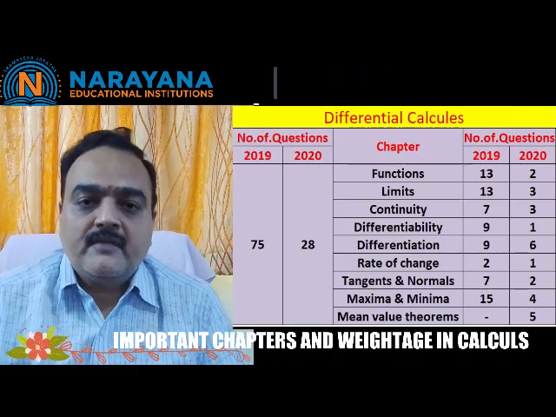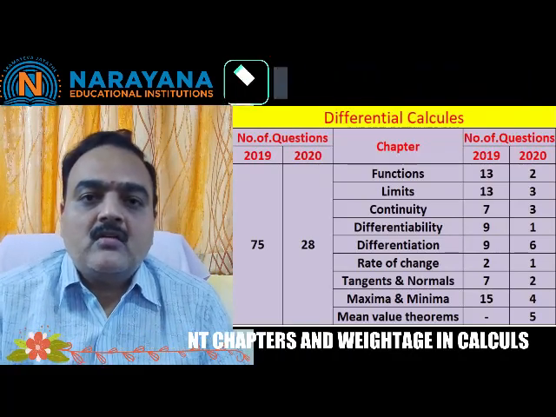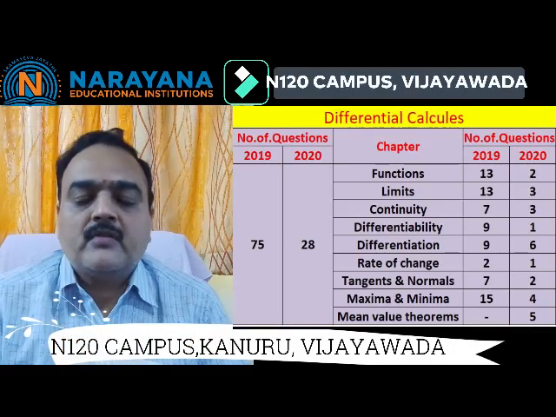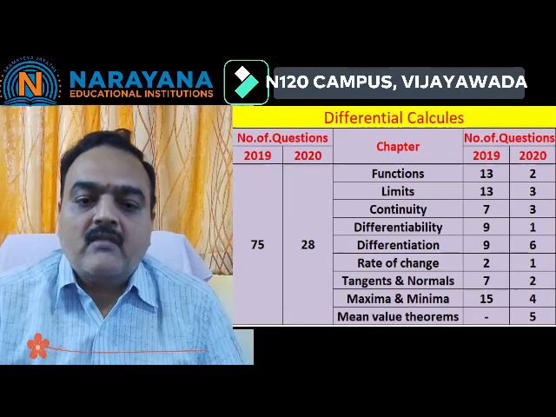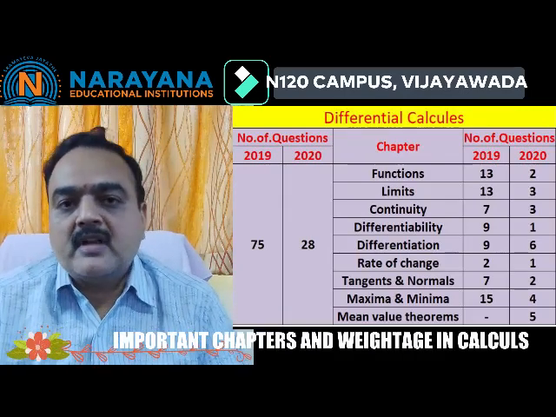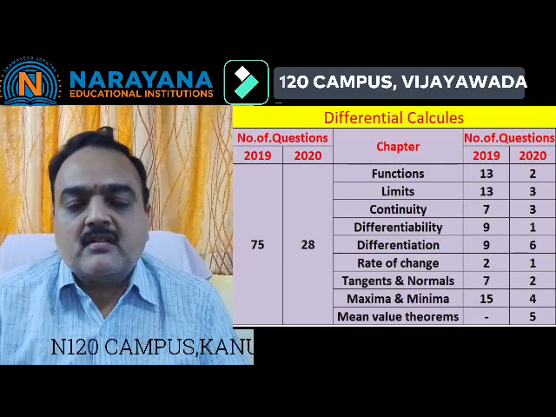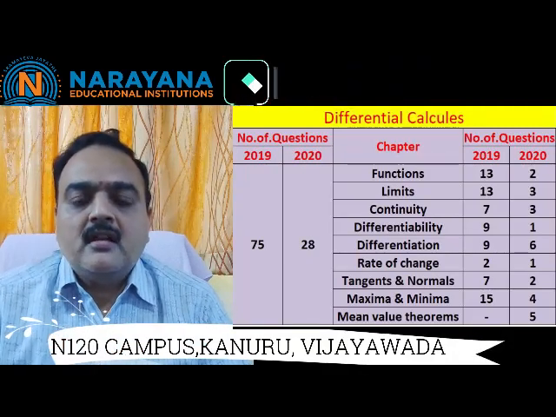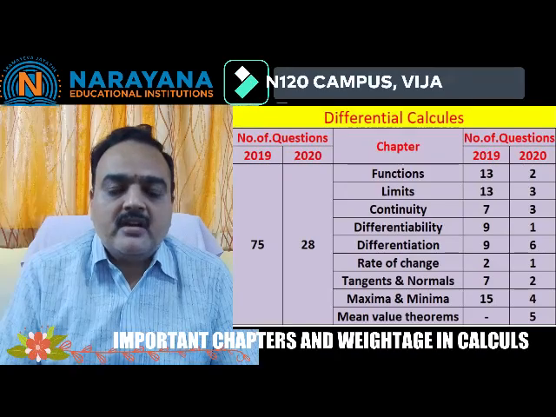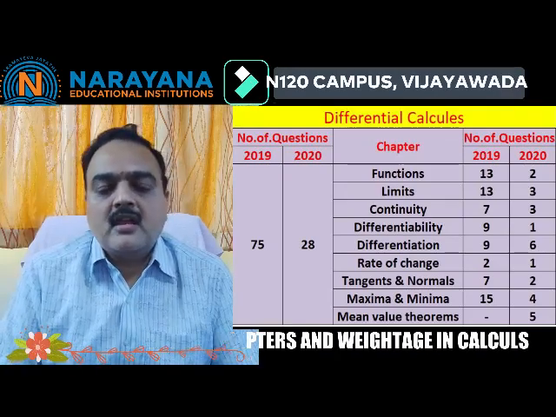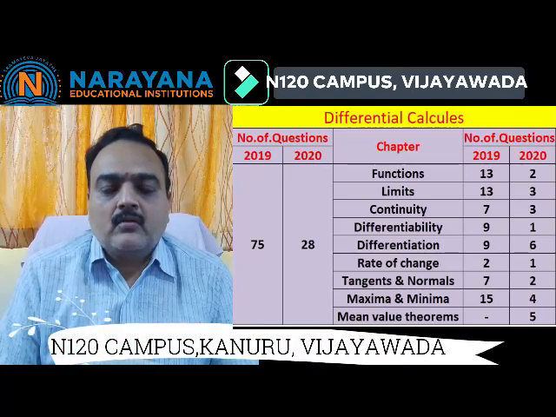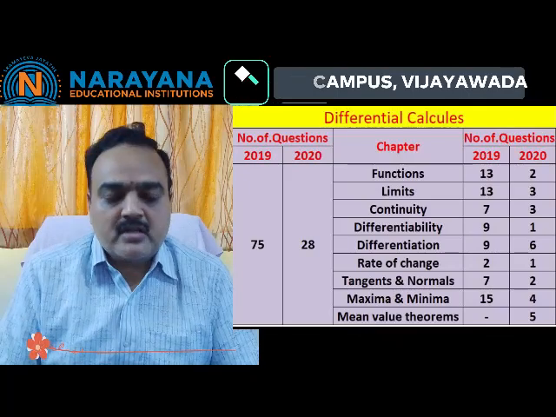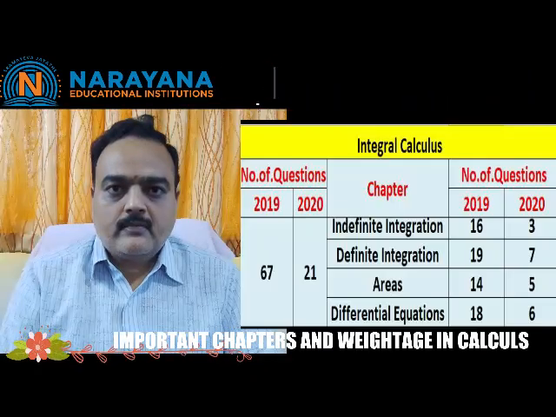In differentiability and differentiation, you got around 18 questions out of 16 slots, so again you can expect 1 question, followed by maxima minima, where 15 questions were asked out of 16 slots. So there is a possibility of getting at least 1 question from each of these 3 entities, so that you can score nearly around 3 questions. Be thorough with differentiability and differentiation first, followed by functions and limits, and lastly maxima minima.